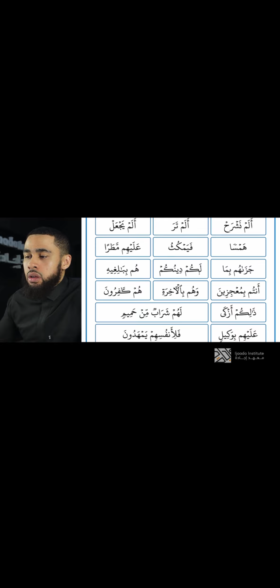Next one. Lakum dinukum. Right? We've got a meem with sukoon here. Lakum. But after it's a dal, so we just pronounce it normally. Dinukum. Cool. Next one.